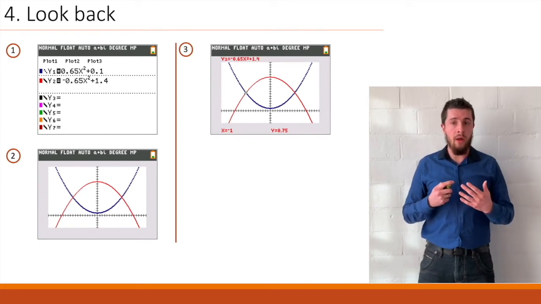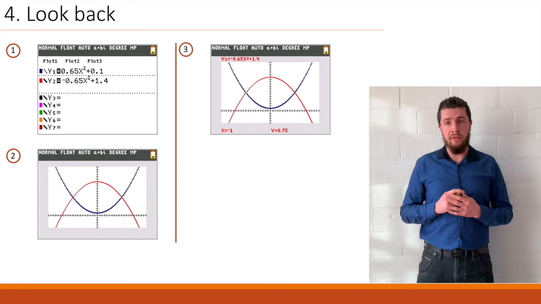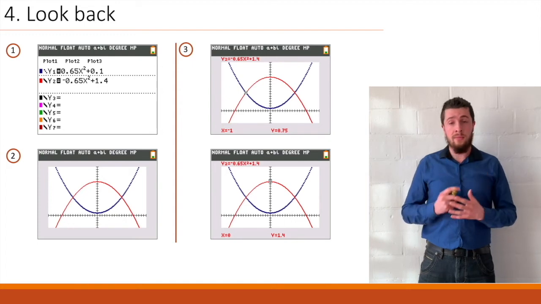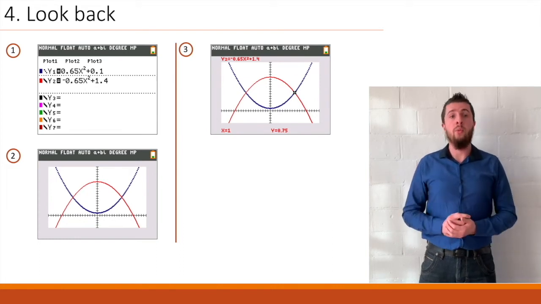When x equals -1, y equals 0.75. That is correct. When x equals 0, y equals 1.4. And this is also our vertex. And when x equals 1, y equals 0.75. And with that, once again, we are done.